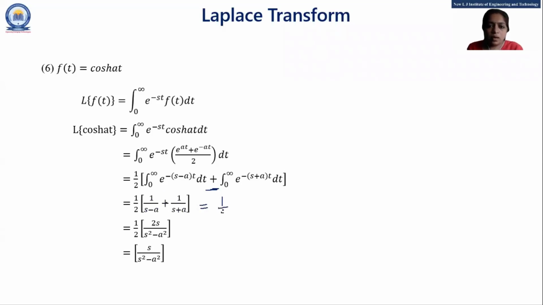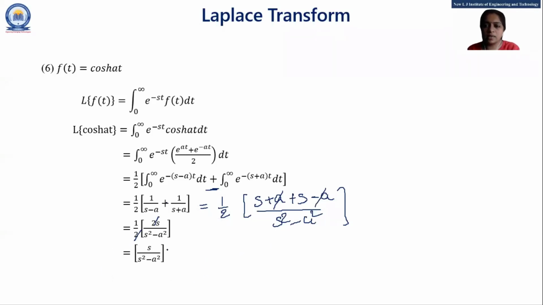If I take the LCM, that is s plus a plus s minus a, and the denominator is s square minus a square. Here the a will cancel and s plus s is 2s. So 2s upon s square minus a square, and this 2 will cancel. The formula of Laplace of cosh at is s upon s square minus a square.